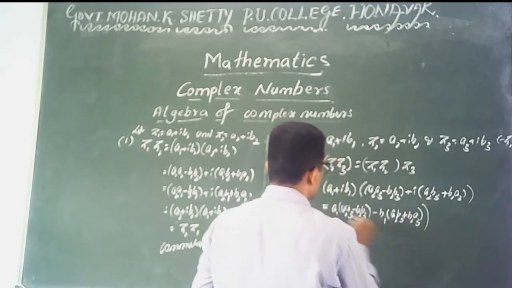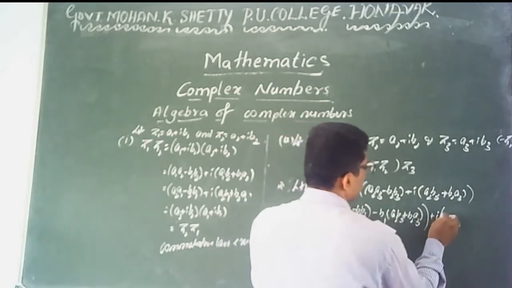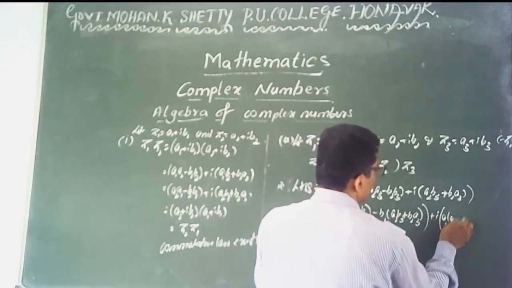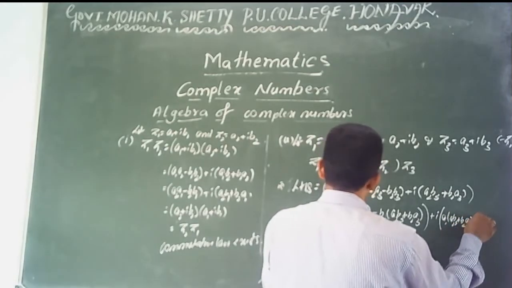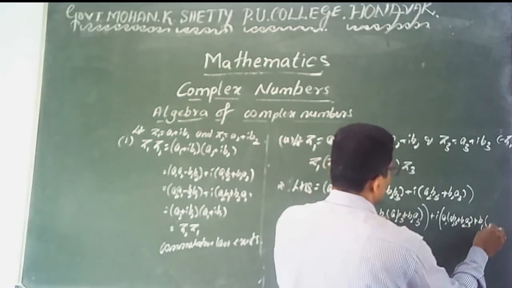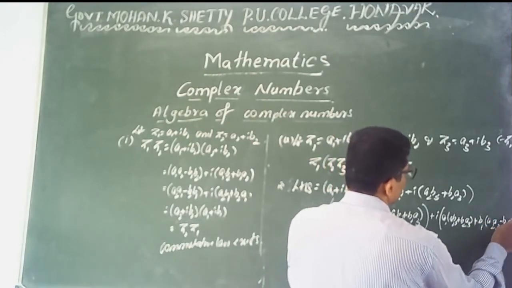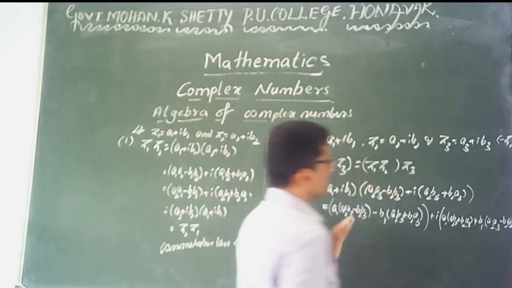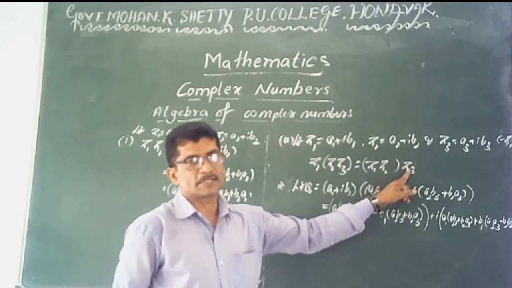Clear? This one is the real part, plus I into the imaginary part, a1 into a2 b3 plus b2 a3, plus imaginary b1 into reals, a2 a3 minus b2 b3. Simplify, you get the same result, z1 z2 into z3.